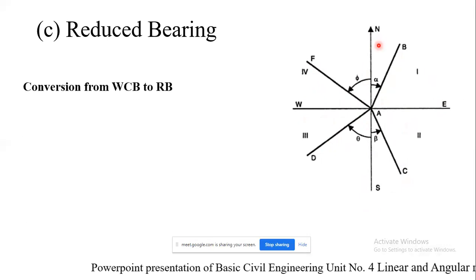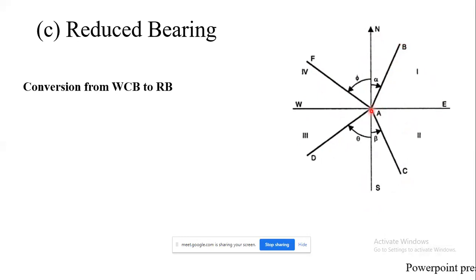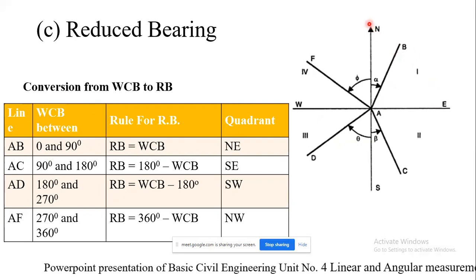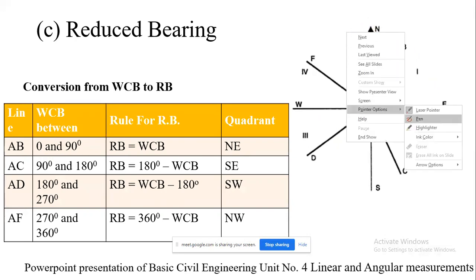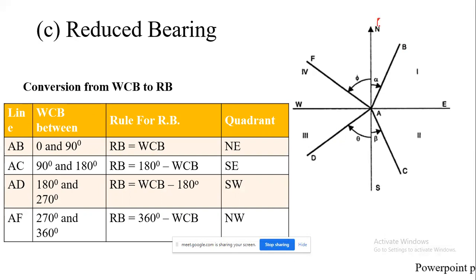Whenever my line is going to lie in the first quadrant, we are supposed to convert it. So WCB is lying between 0 degree to 90 degree. So the angle here will be correspondingly 0 degree.